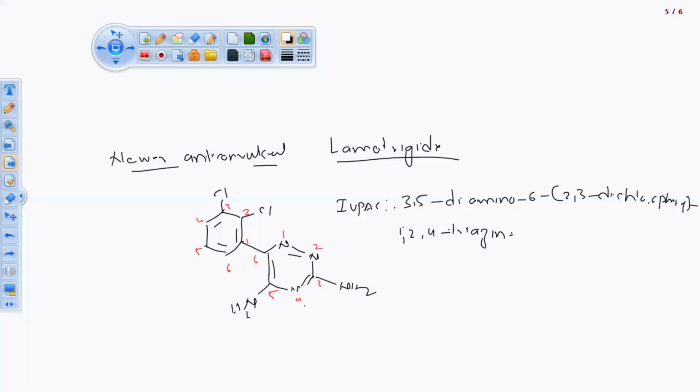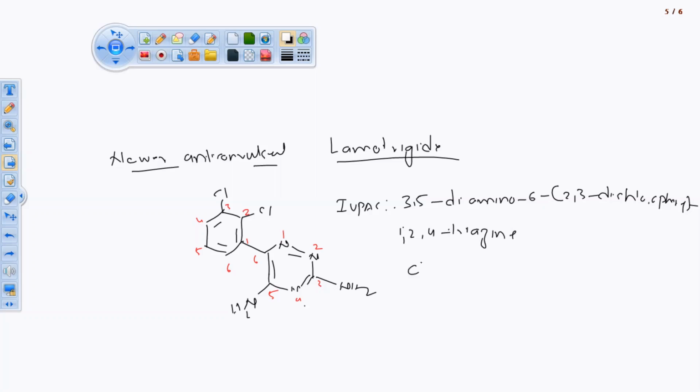Triazine. So 3, 5 diamino, on the 6th position we are having 2, 3 dichlorophenyl, 1, 2, 4 triazine. What will be the chemical class? Phenyl triazine. One phenyl is there, one triazine ring is there.